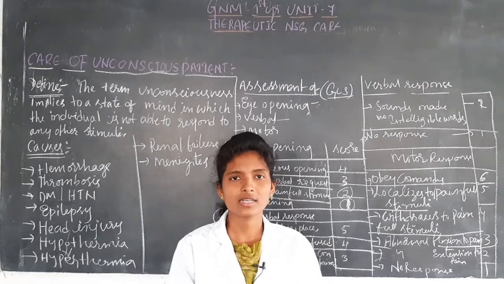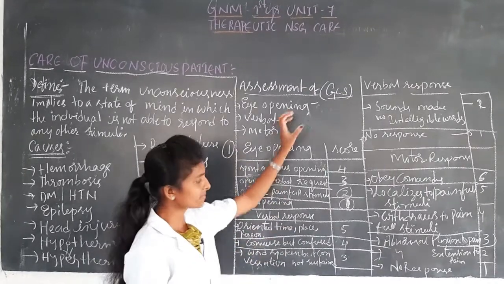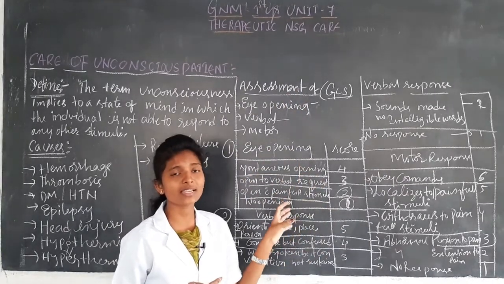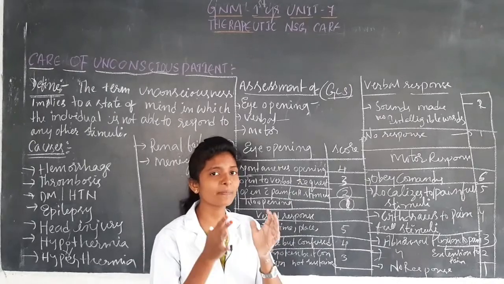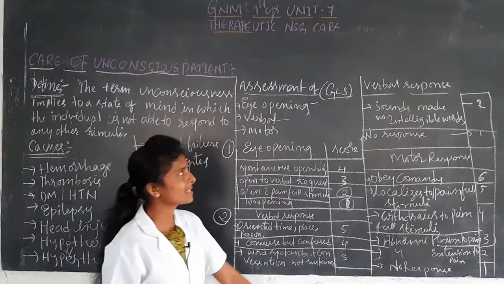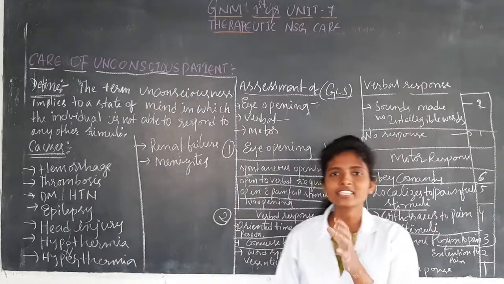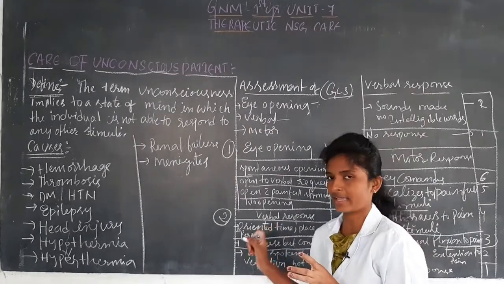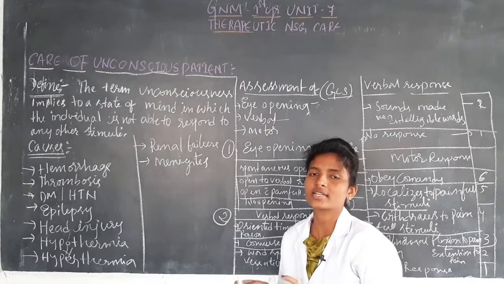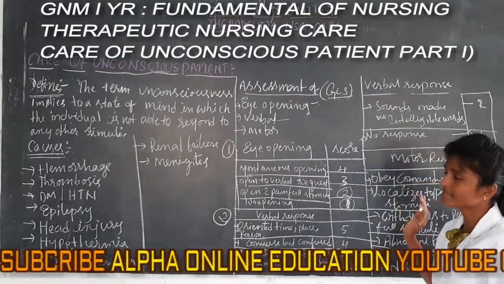That is the GCS normal scale and value. Depending on the patient's condition, whether there is no proper response or a good response, they will give this score. So this is the GCS scale, which they assess in unconscious patients to identify the conscious levels of the patient.